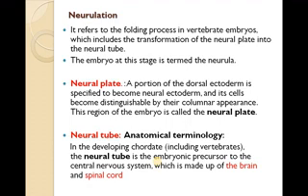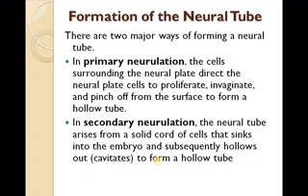The first one is the red cells, and the others are the phagocytes, megakaryocytes and lymphocytes. In this way, the precursor gives rise to many differentiated cells or differentiated tissues in the developing embryo. Let us see that in the formation of the neural tube.